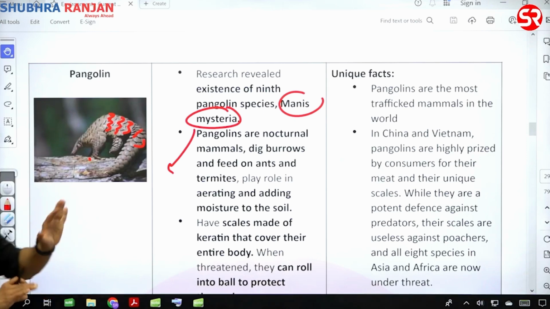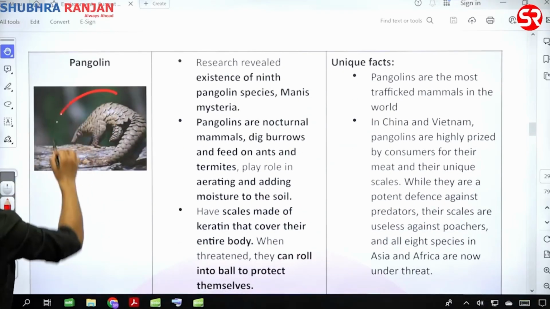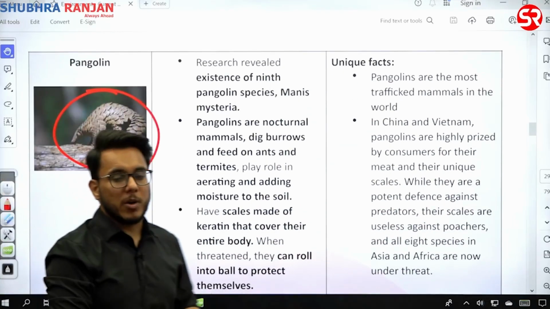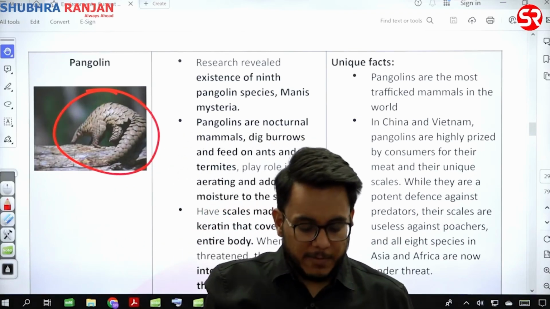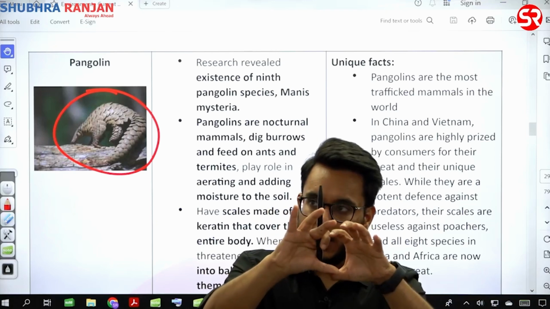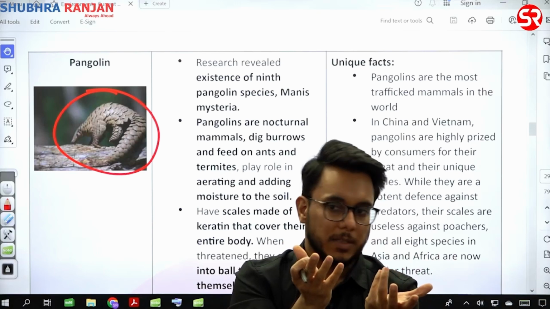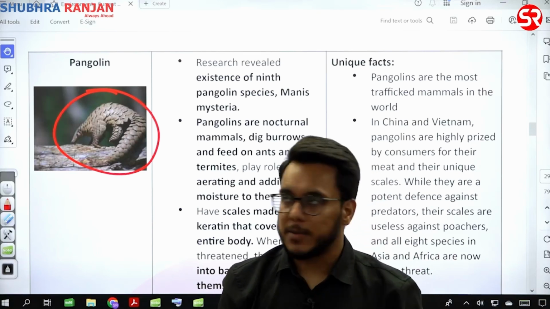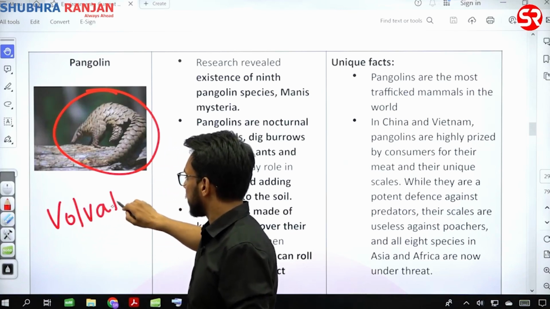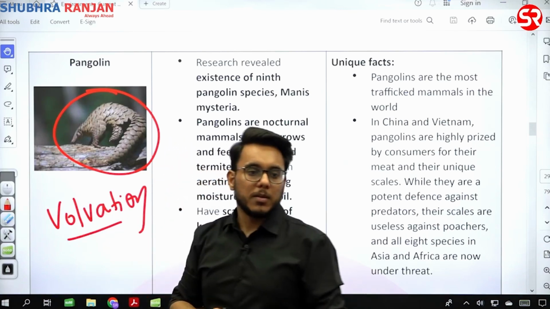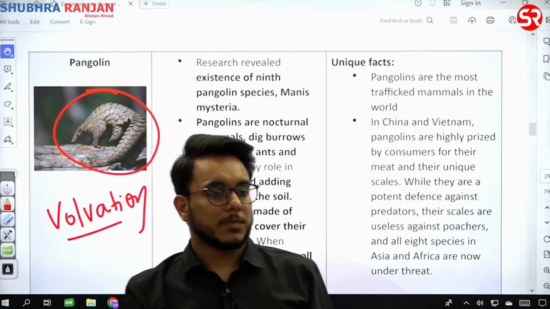Okay, now when we talk about the pangolin, pangolin have a particular defense mechanism, and this defense mechanism is that when they will see a predator, they will turn round, they will turn like a ball, ठीक है, which is called as volvation. Volvation is their protection mechanism. Volvation, that is they will turn like a ball.